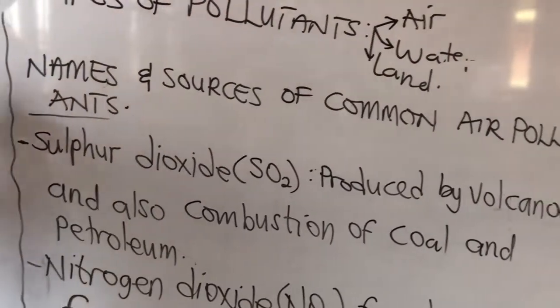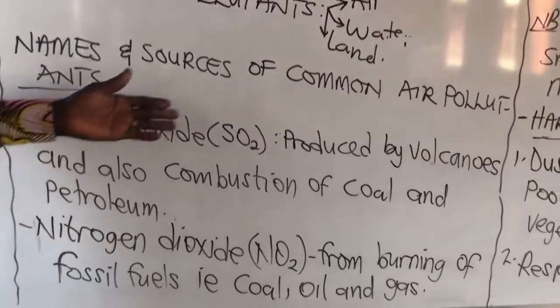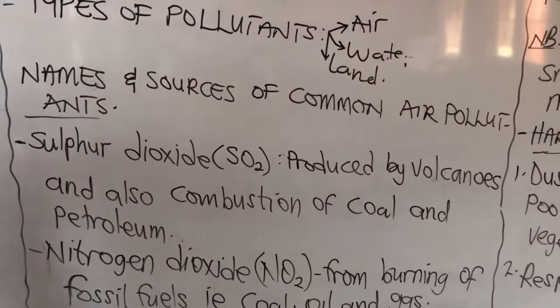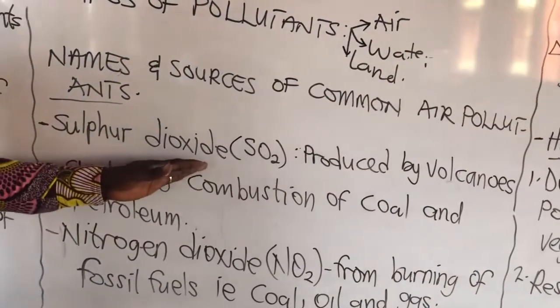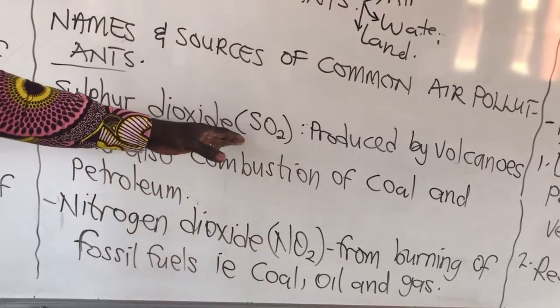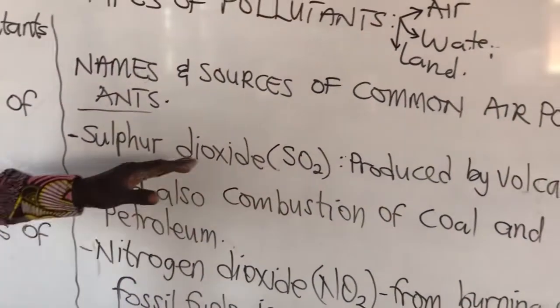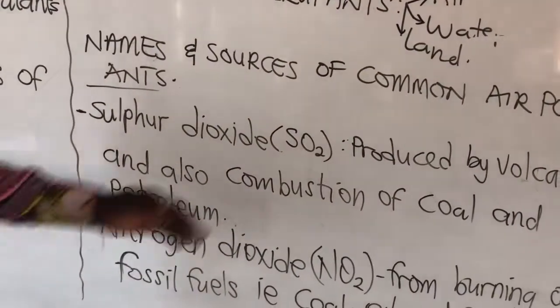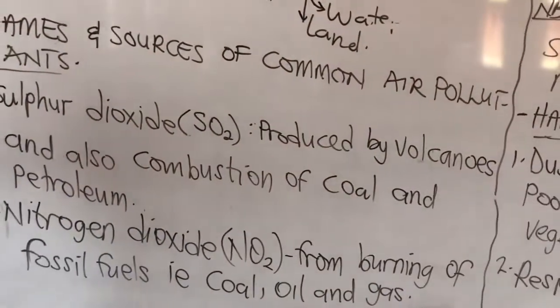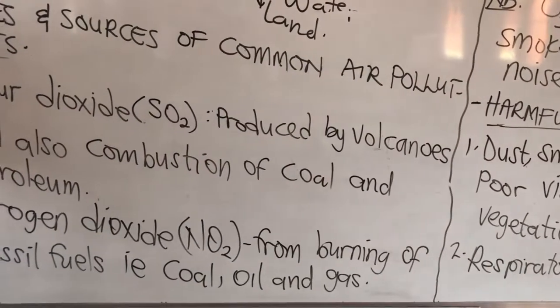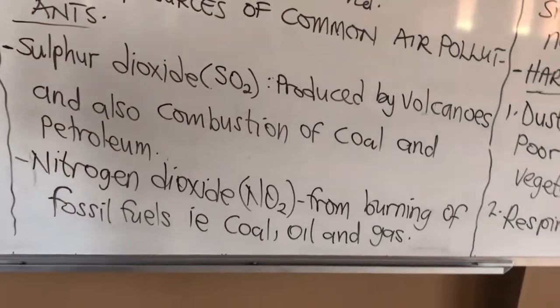Now let's look at the names and sources of some common air pollutants. Number one, we have sulfur dioxide, which has the symbol SO2. This is produced by volcanoes and also by combustion of coal and petroleum products.